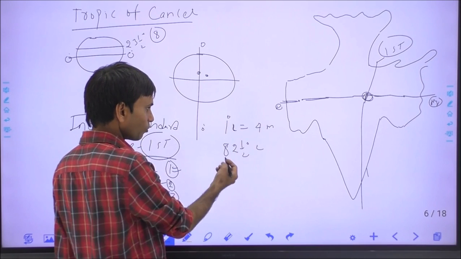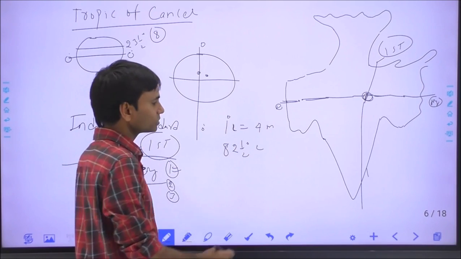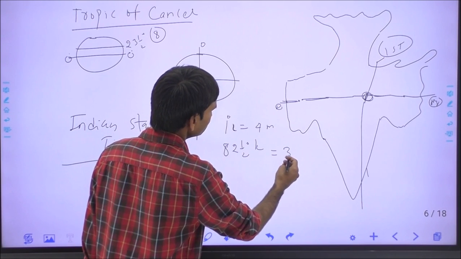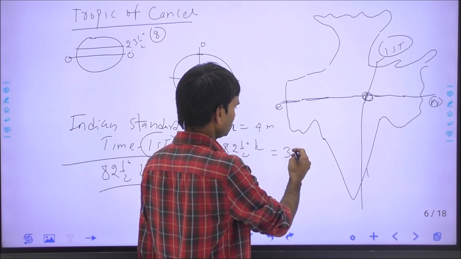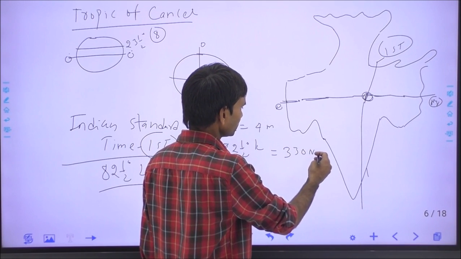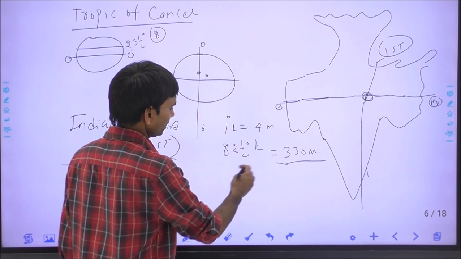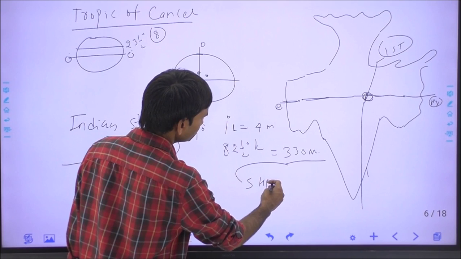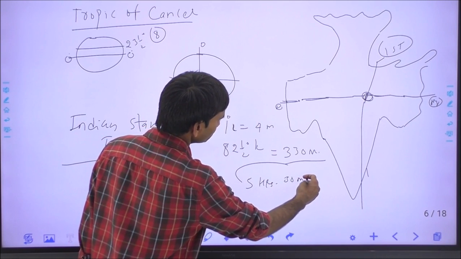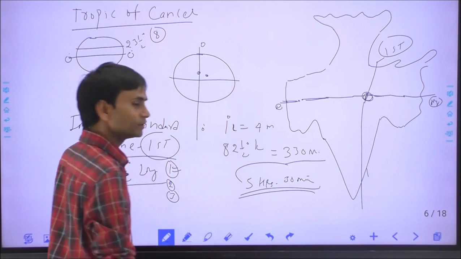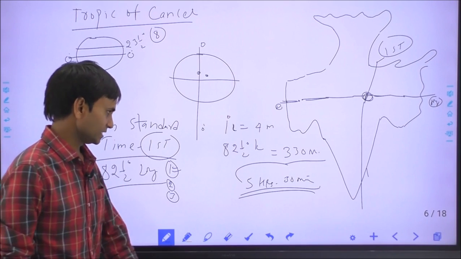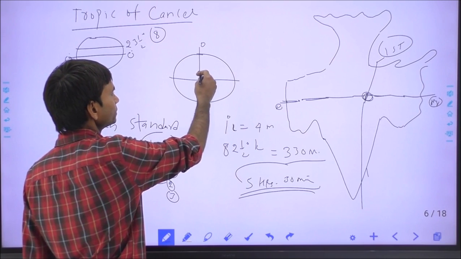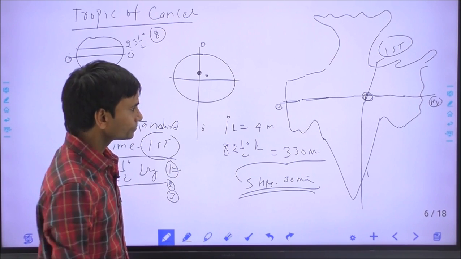If we multiply the 4 minutes with these 82.5 degree longitude, then we derive 330 minutes, and 330 minutes we can write as 5 hours and 30 minutes. So it is proved India's standard time is ahead 5 hours 30 minutes from the 0 degree GMT line.